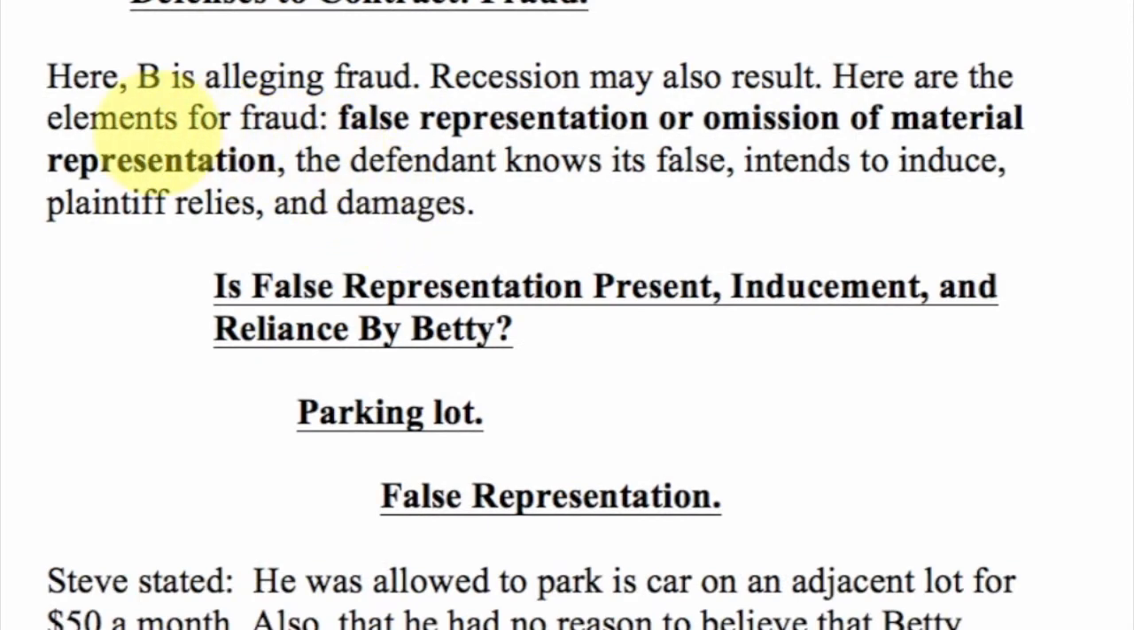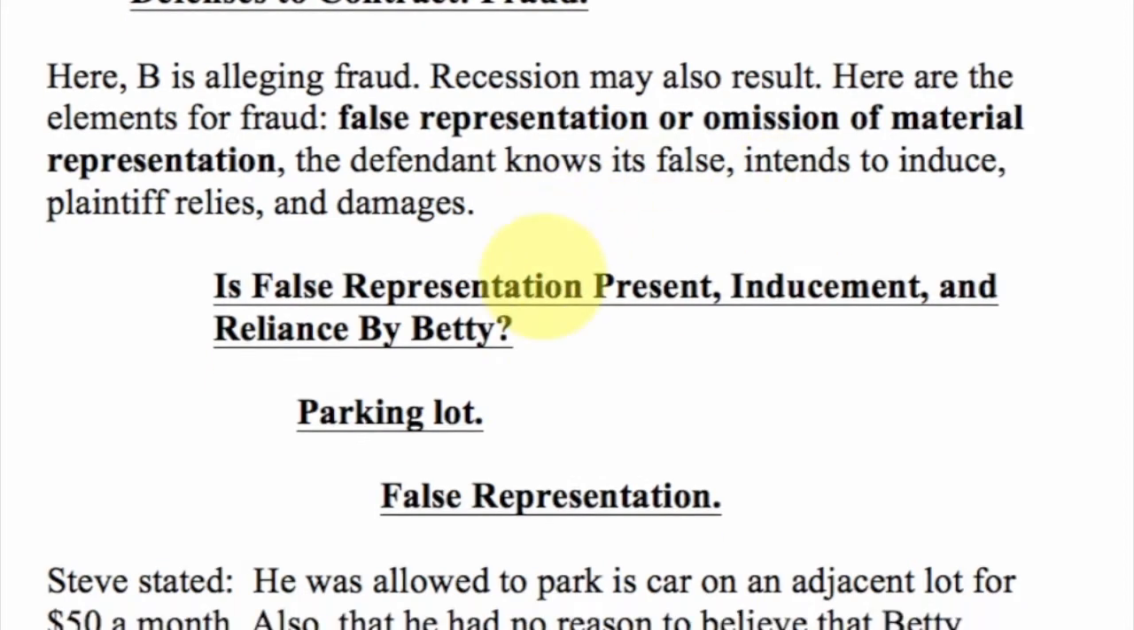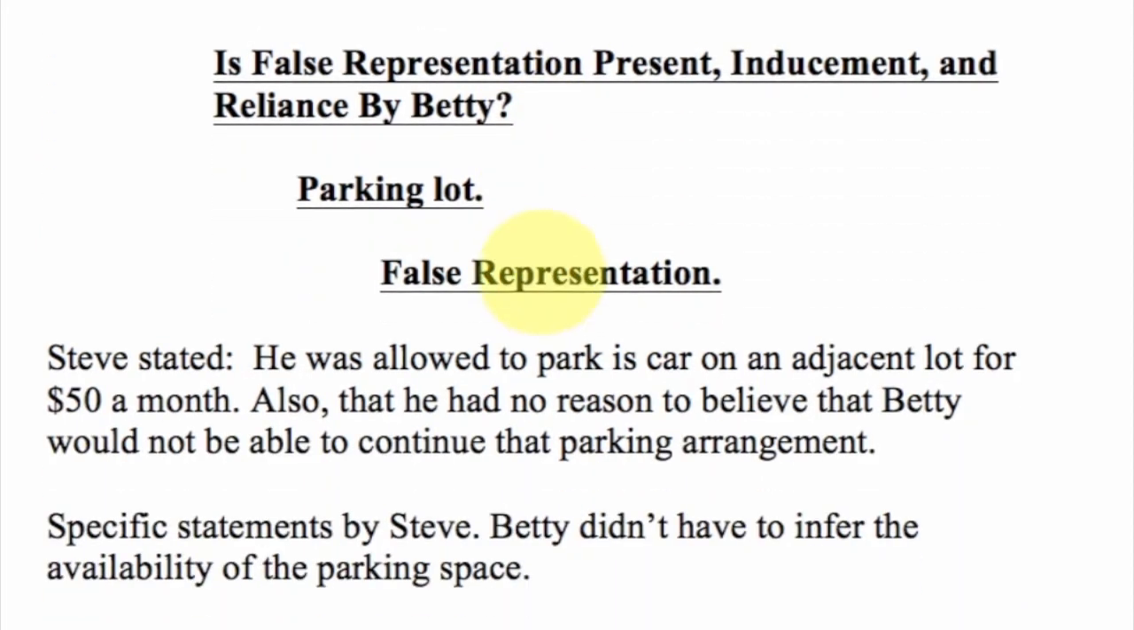Okay, so Betty is alleging fraud, and what are the elements for fraud? So we have a false representation or an omission of a material representation. So first I want to see if there is a false representation on the part of Steve. Of course there are other elements here, but we're going to stick to this one for now. So if there is a false representation by Steve, we want to know what it is.